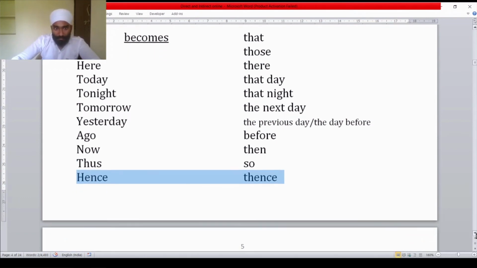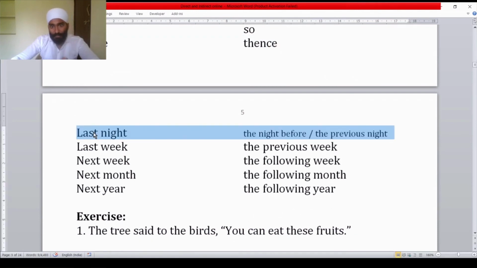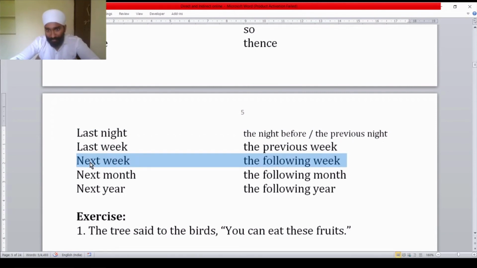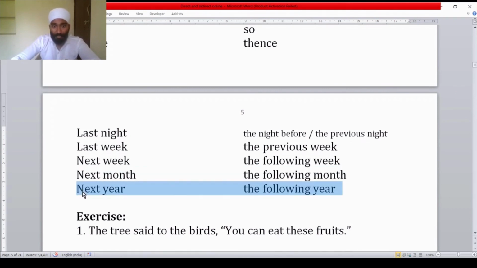This is how changes we are making. Last night becomes the night before or the previous night. Last week becomes the previous week. Next week becomes the following week. Next month becomes the following month. Next year becomes the following year.